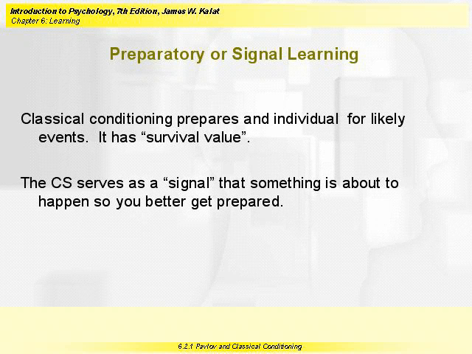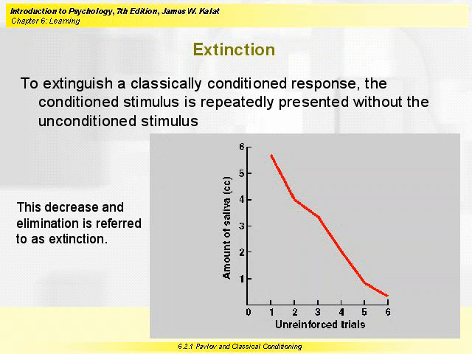To weaken a conditioned response, you simply present the conditioned stimulus without following it with the unconditioned stimulus. That is, you would ring the tone without putting food in the dog's mouth. Each of these is called an extinction trial, or unreinforced trial. And this chart shows the amount of salivation the conditioned response weakens with each unreinforced trial.